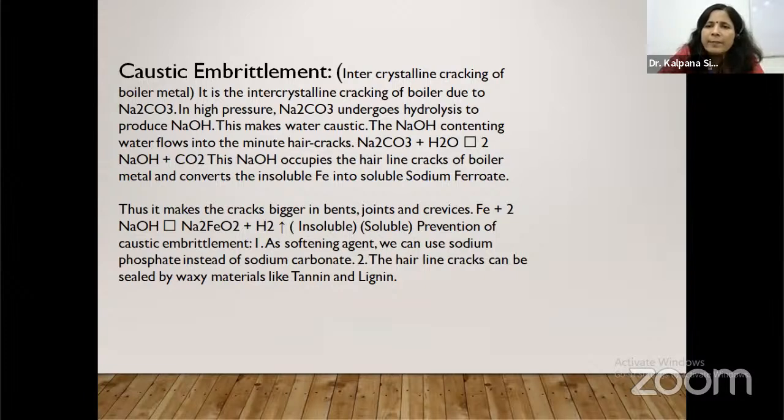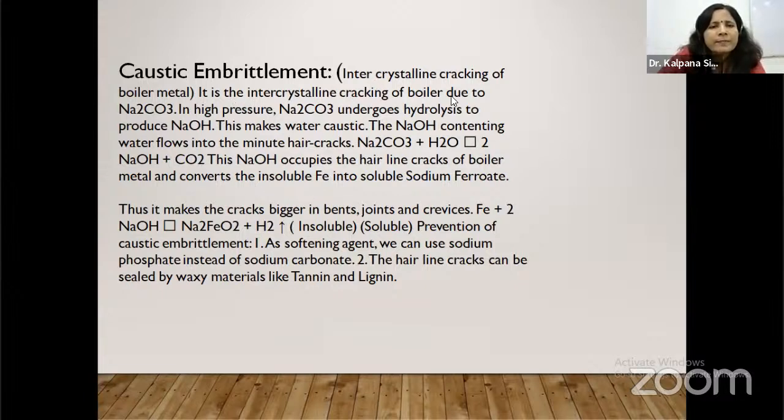And as a result, when the boiler material gets brittle, what will happen? Due to thermal expansion, cracks will be generated. And once cracks develop in the wall of the boiler, the water can burst out, and in this way it can cause accidents in thermal power plants.